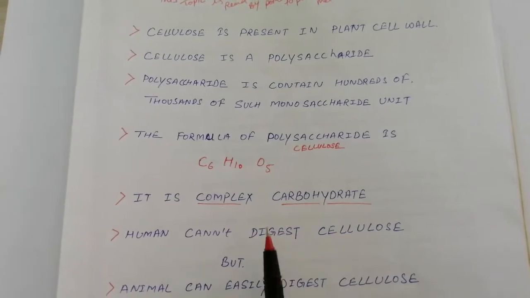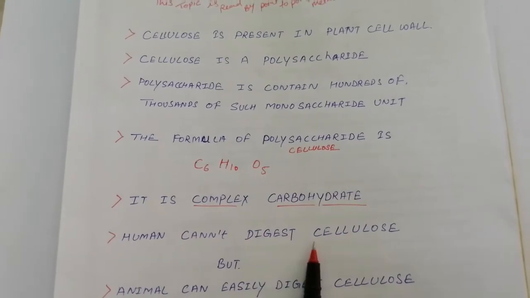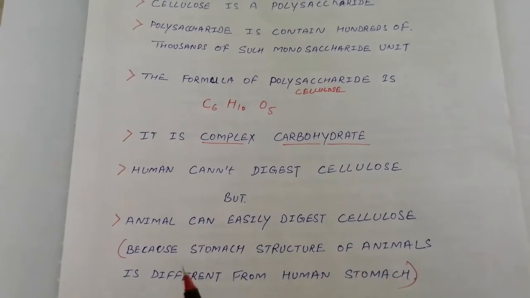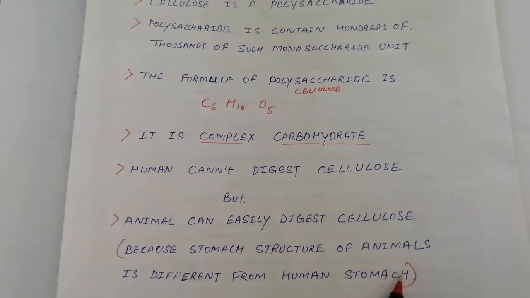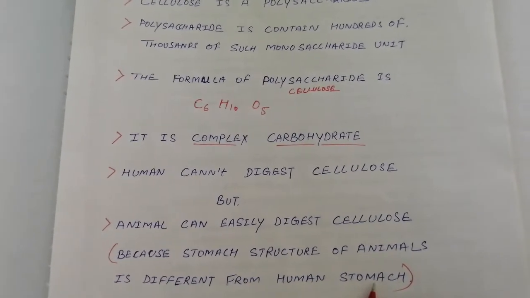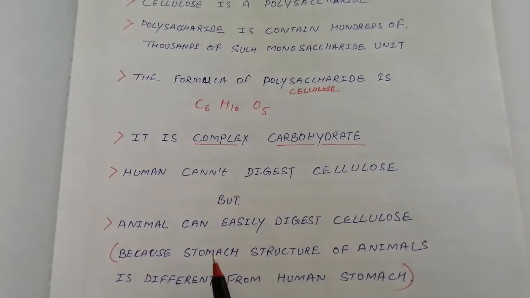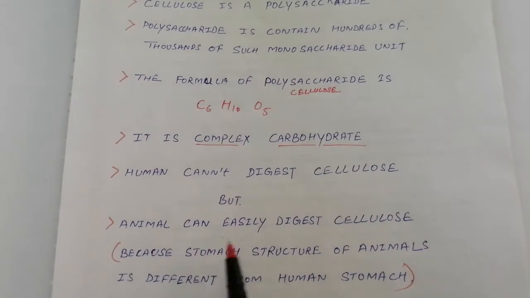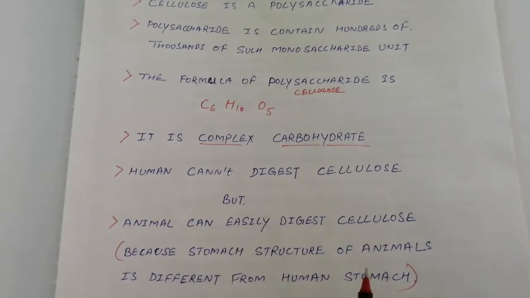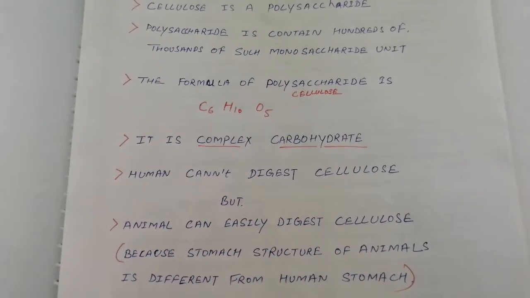Now, humans can't digest cellulose. It is a major issue. Humans can't digest cellulose, but animals easily digest cellulose. Why? Because the stomach structure of animals is different from the human stomach. It is a discussion point of another chapter. But the answer to why animals easily digest cellulose is that the stomach structure of animals is different from humans.